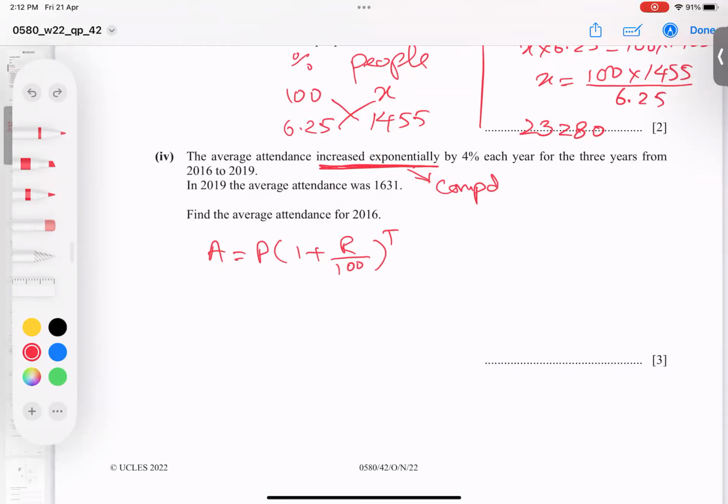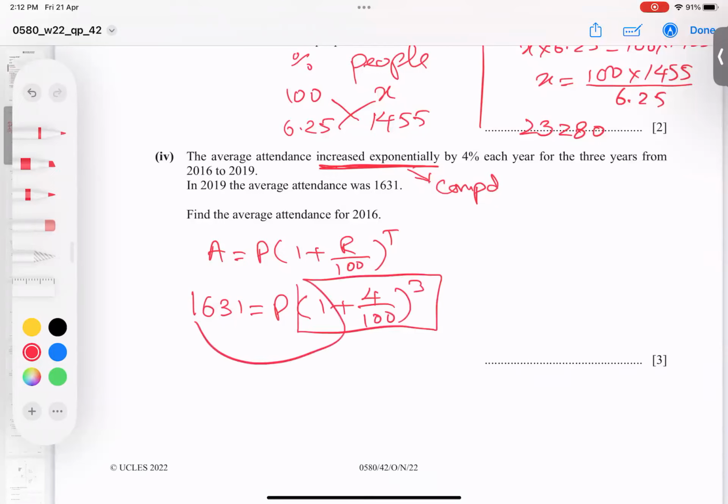But after 3 years, this is called starting value. This is the ending value. So this value will come here. So 1631. P is unknown and 1 plus the rate of increase is 4, compound interest and 3 years. So what I will do, this whole value will divide down.